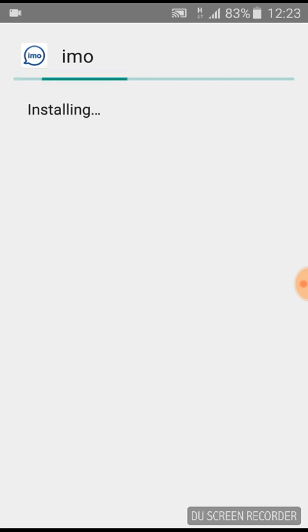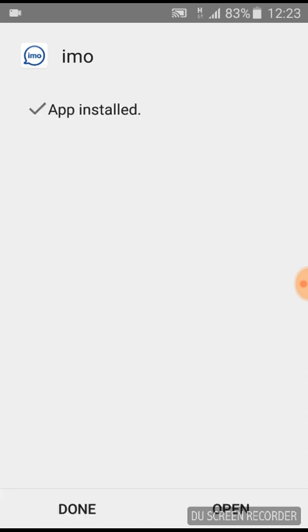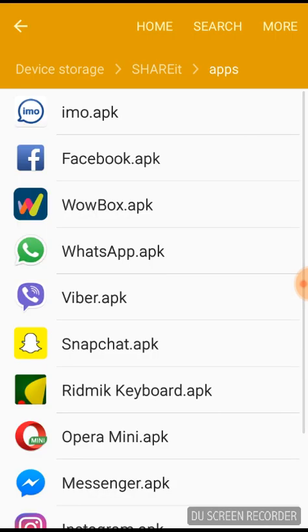As you can see, IMO is installing. It's taking some time. It depends on application size. So as you can see, this application is installed. So I'm going to press done and go back.